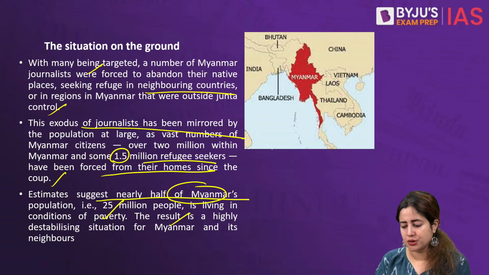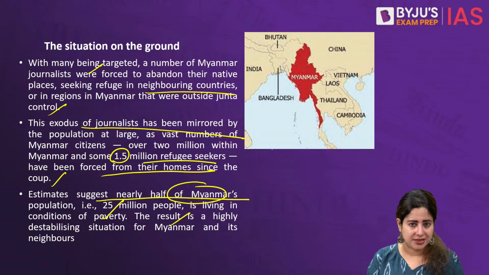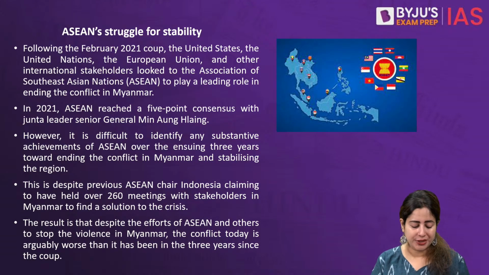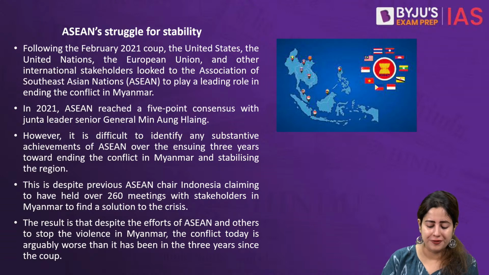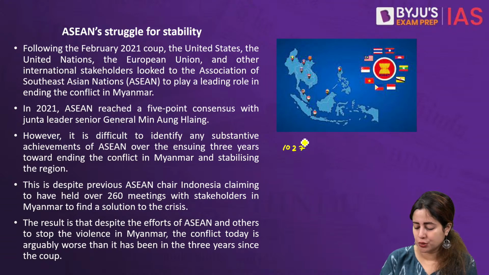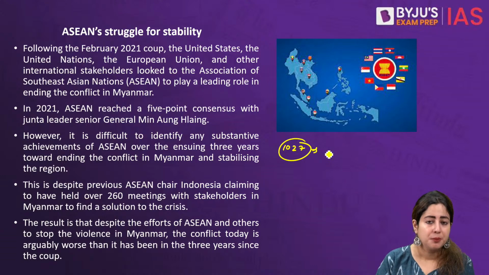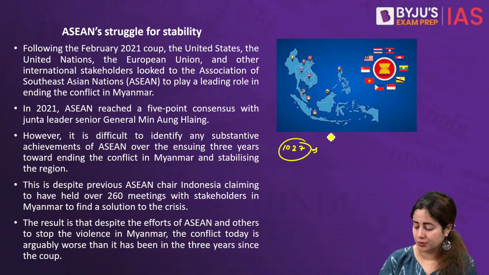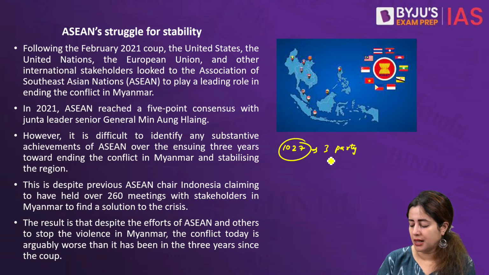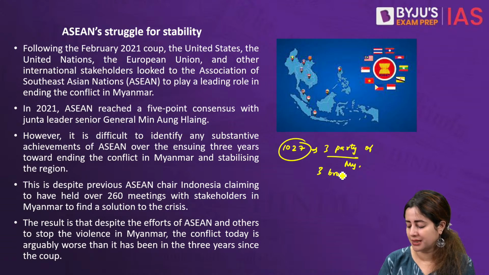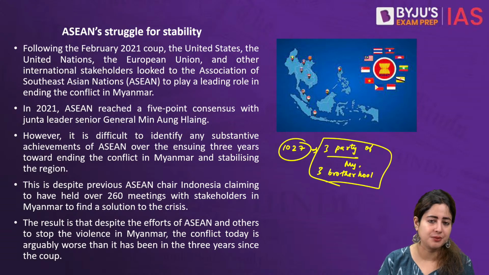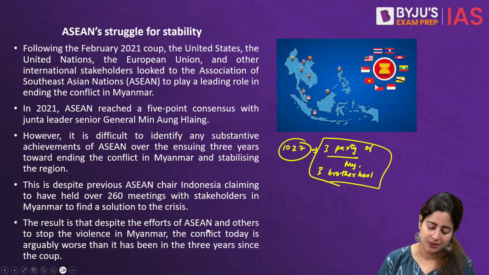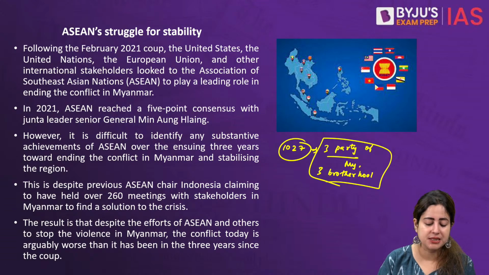So the reality today is that a lot of offensives are constantly being conducted. For example, we can talk about the very famous 1027 offensive. It was a huge military attack launched on the military junta by a three-party alliance of local ethnic armed groups of Myanmar, sometimes also known as the Three Brotherhood Alliance. This all happened typically in the northern part of Myanmar, the Shan and the Rakhine provinces. But again, the fight has just further devastated the situation.